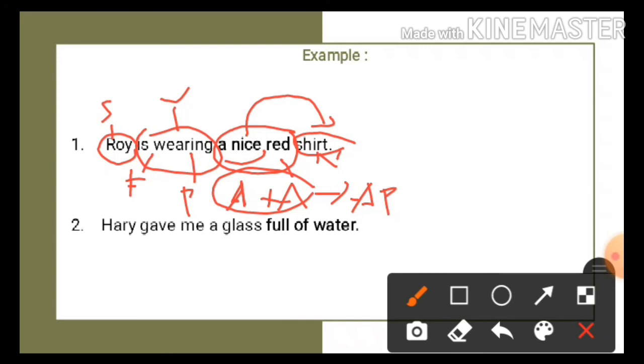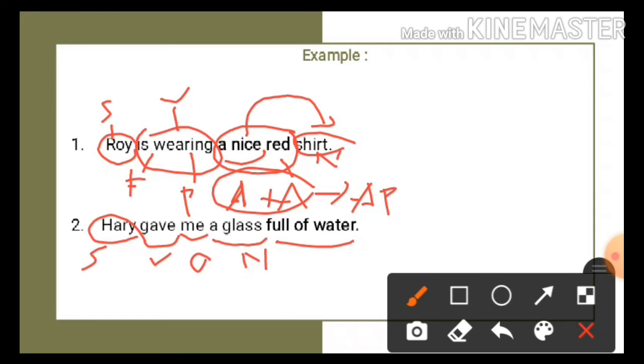Harry gave me a glass full of water. Harry here is a subject, gave is a verb, me is an object, a glass is a noun, and then full of water.